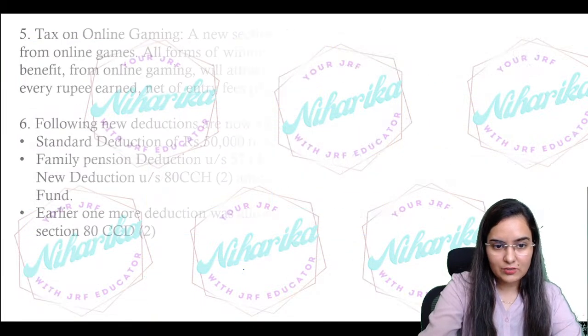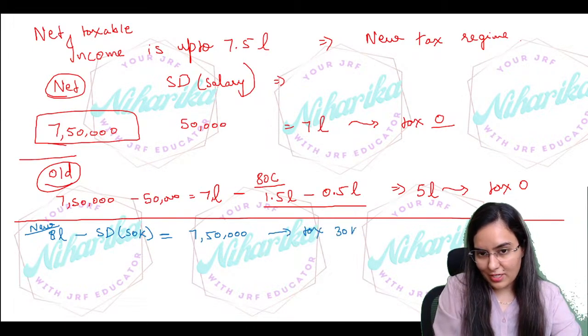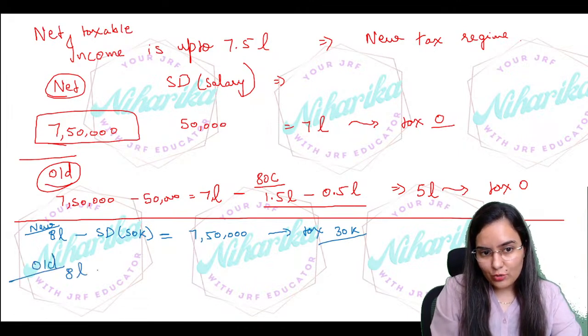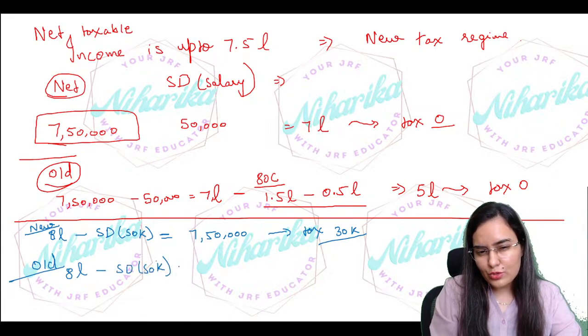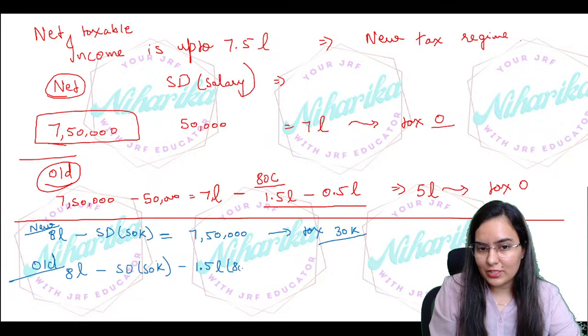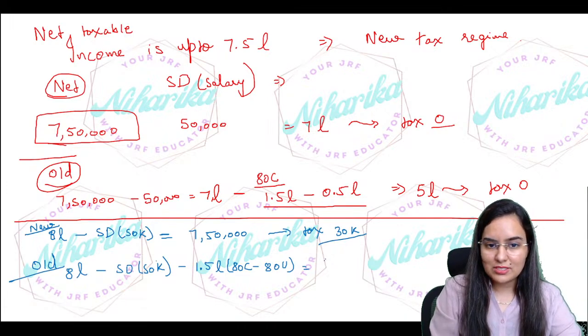So here we have seen that approximately 30,000 tax we have to pay, right? 30,000. But if you go for the old regime, right, so 8 lakh you are earning, standard deduction is 50,000, and suppose you have at least 1.5 lakh under 80C to 80U deduction you will take, right? So what's the net amount right now? It is 7.5 lakh minus 1.5 lakh. So that is coming to 6 lakh, right? Net taxable amount on this 6 lakh.